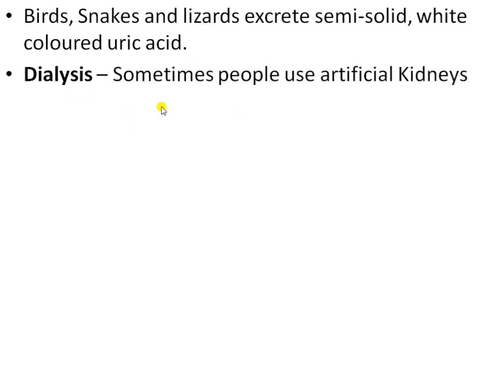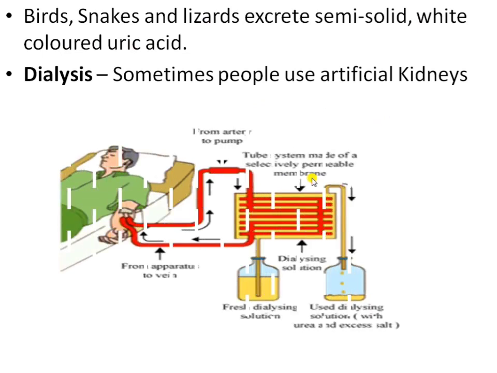Next is dialysis. Sometimes people use an artificial kidney. For example, when kidney failure occurs, the kidneys are not able to filter urea and other waste from the blood. If the waste keeps accumulating in the body, it can be fatal or hazardous for the person.